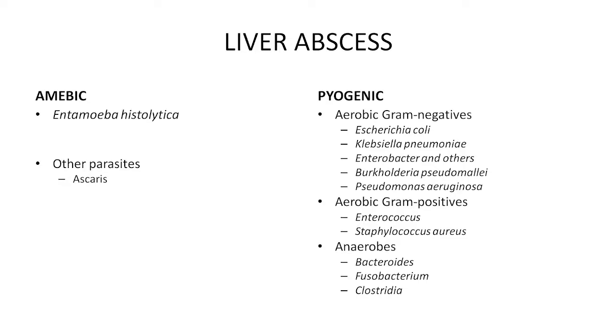The source of enterococcus, what is the source? Intestine. The name itself, entero, means present in the intestine. So this enterococcus, and then sometimes Staphylococcus aureus, particularly in infective endocarditis patients, Staph aureus can cause liver abscess there. Then anaerobes. Anaerobes are also a very important cause of liver abscess, and they should be ruled out, particularly the intestinal one, that is the Bacteroides. Bacteroides is a gram negative anaerobe, which is commonly present inside the intestine.